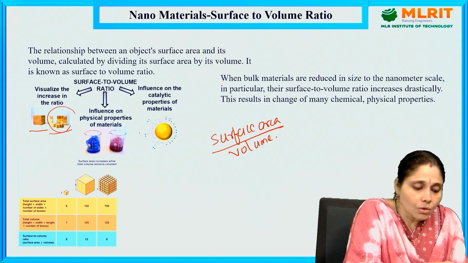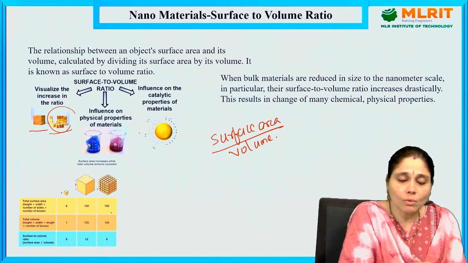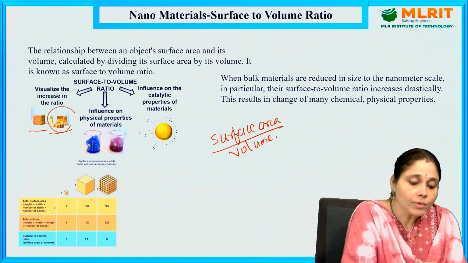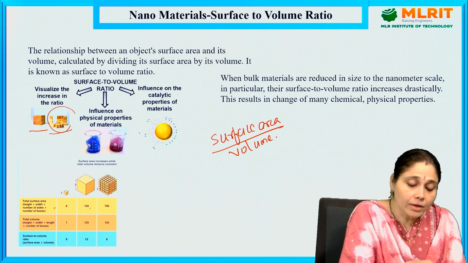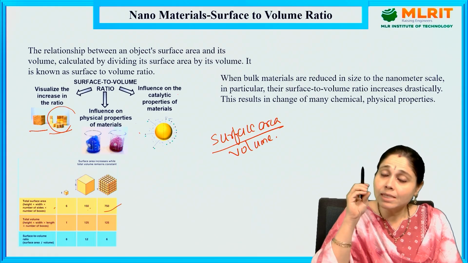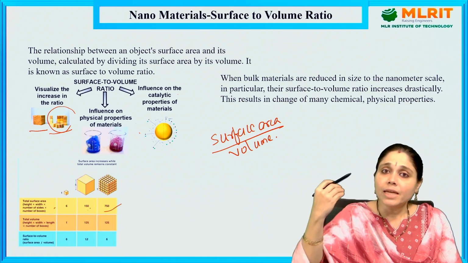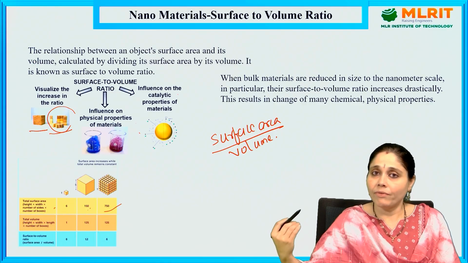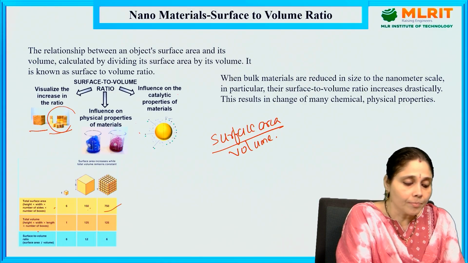Okay, so you see a small table over here. Total surface area is height into width into number of sides and number of boxes. If there are 6 boxes here, then 150 boxes here. What happens here? These 150 boxes were increased to 750 boxes. Not reduced, but their size is reduced, and the increment in the number of boxes is 750. So 150 boxes and 750 boxes, comparatively.